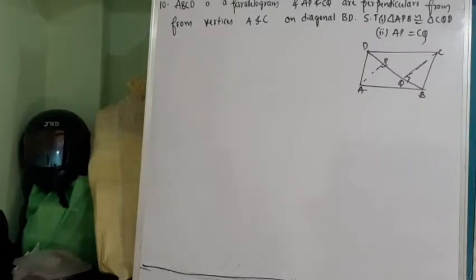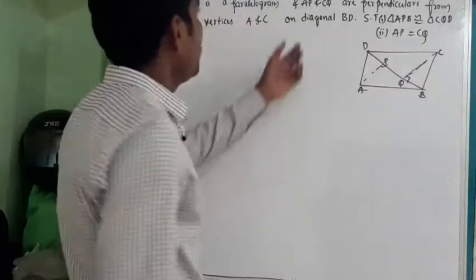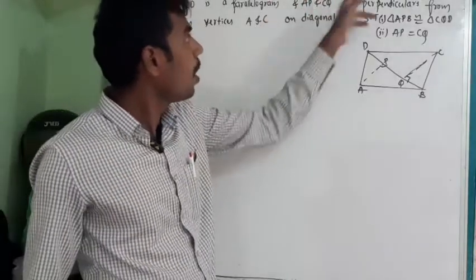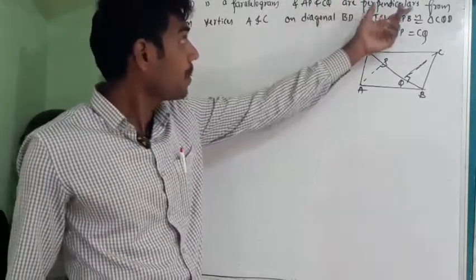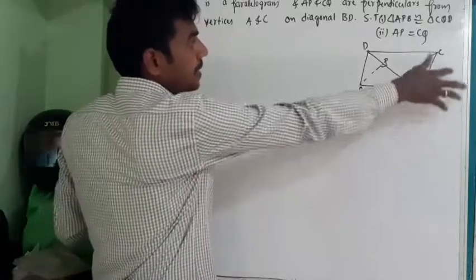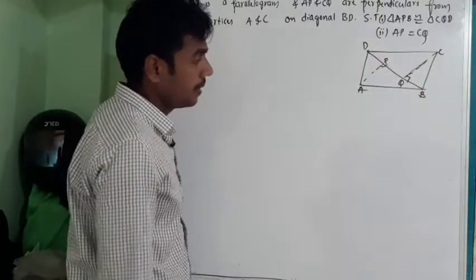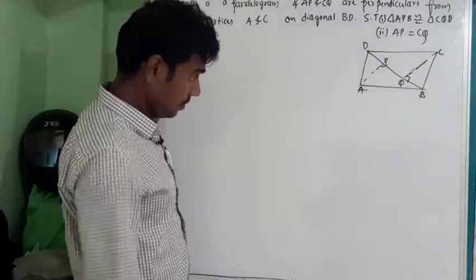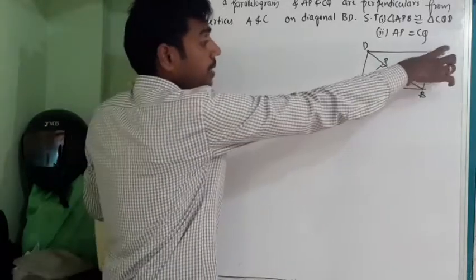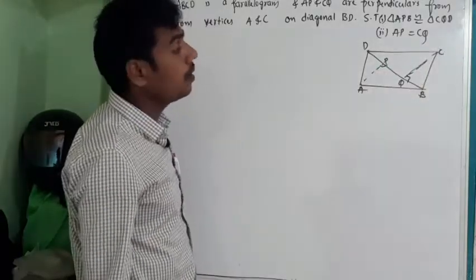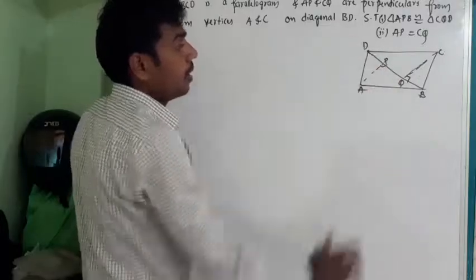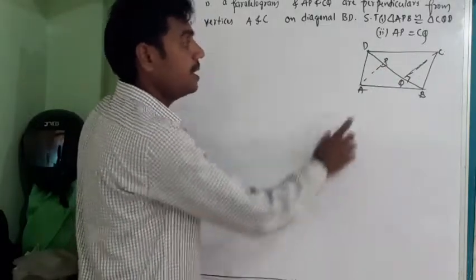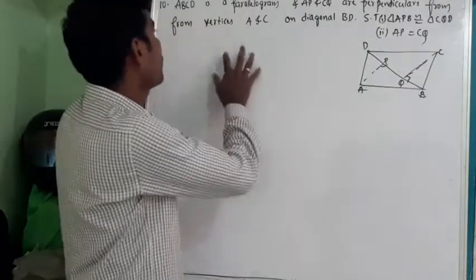Tenth question. ABCD is a parallelogram. AP and CQ are perpendicular. See, ABCD is a parallelogram, in that BD is a diagonal. AP and CQ are the perpendiculars drawn onto the diagonal DB from points A and C. The same thing they have given.